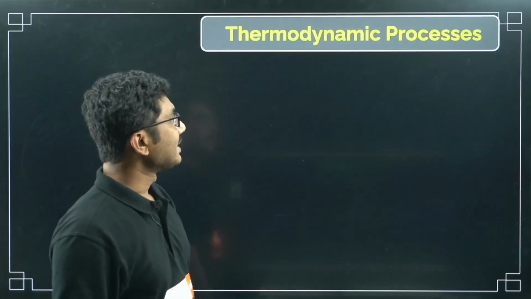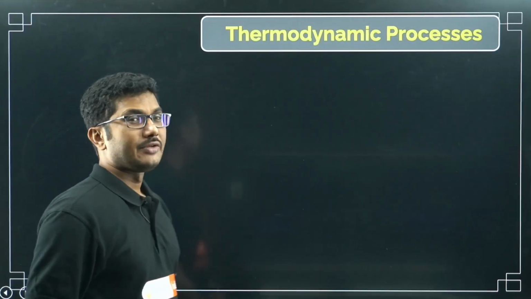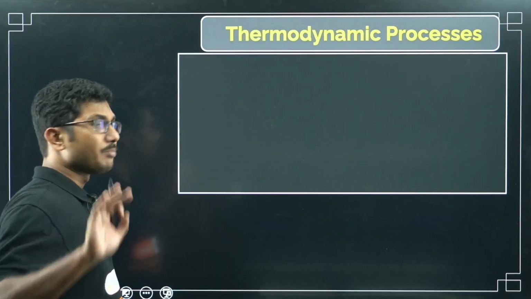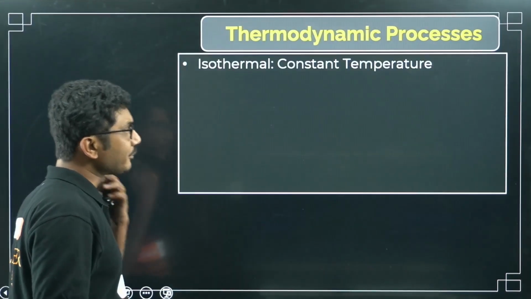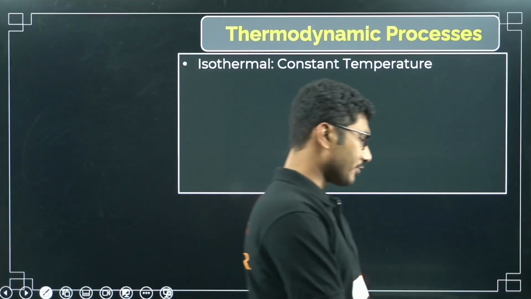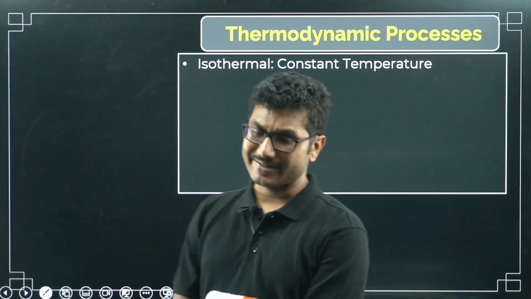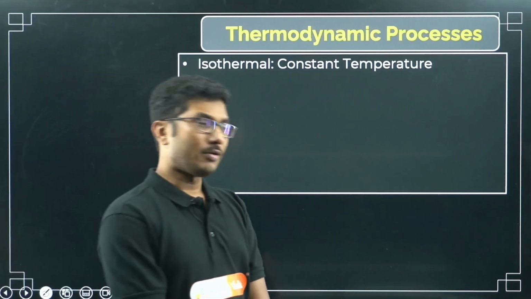So what is the expression we are talking about? We are talking about different thermodynamic processes. So what are the different processes? There are mainly 4 important processes. First is the isothermal process. But first, let us understand what is the meaning of process.